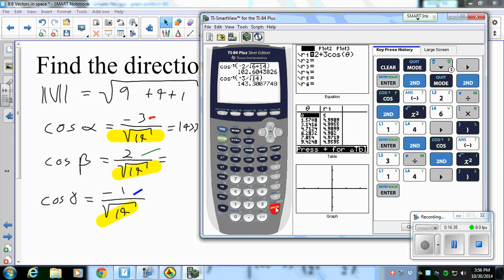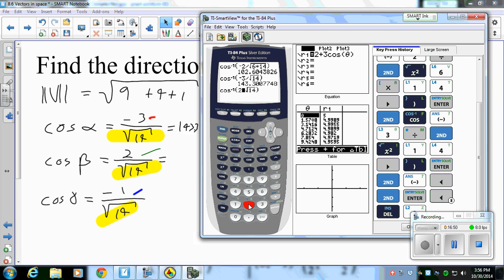And I'm just going to hit second enter, and I just need to change this numerator to a 2, and I get 57.7 degrees.